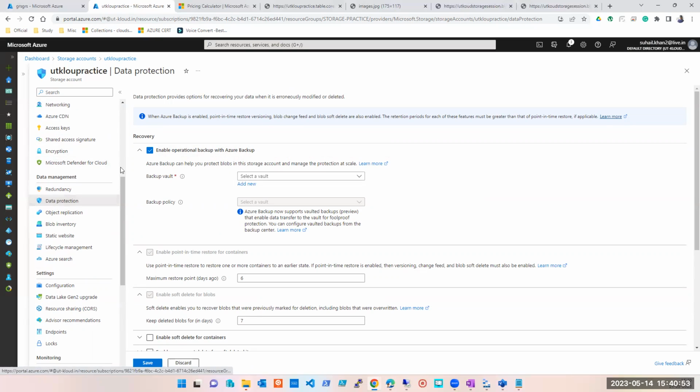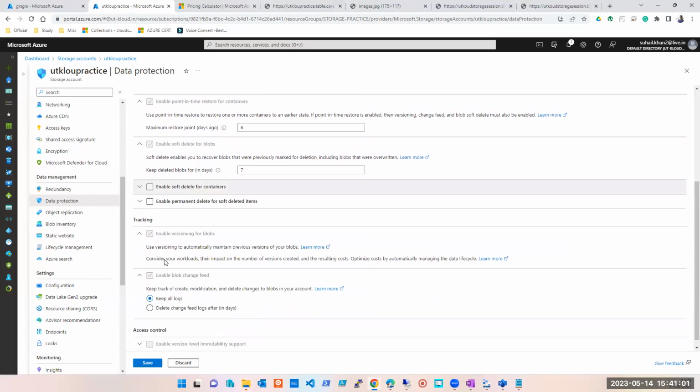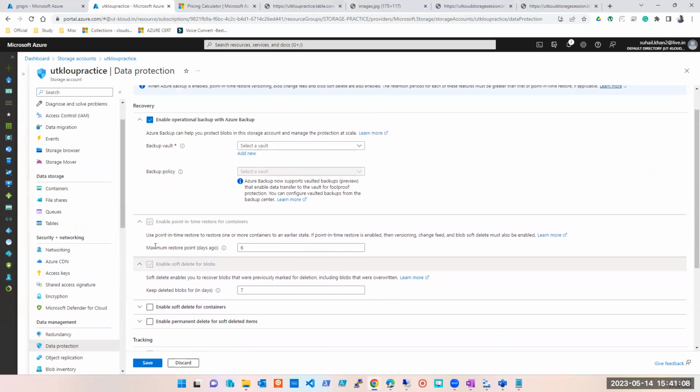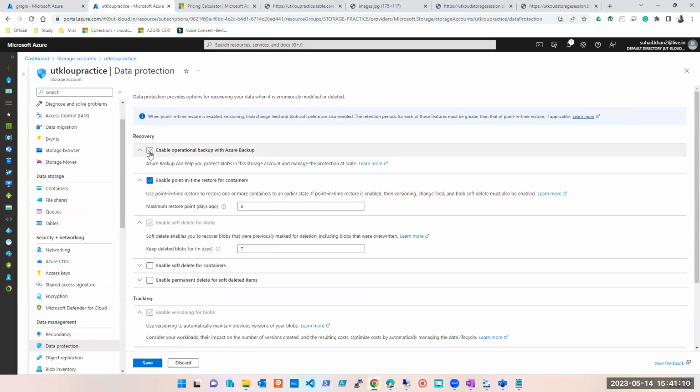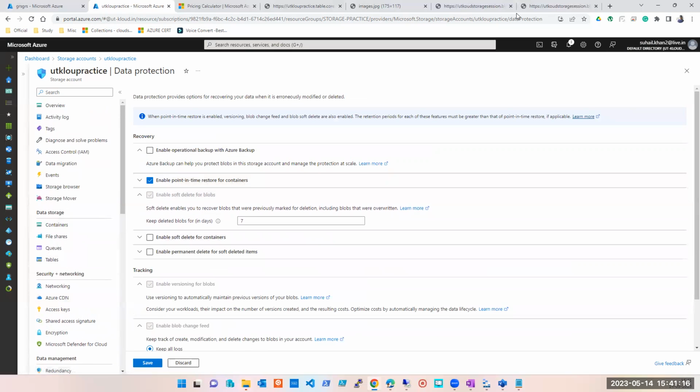This is how it looks. If you have to do backup, this is how it looks. You'll select a vault. Now what a vault is, I haven't explained it, but this is how it looks. Here you select a backup policy, and then you can decide how many days the backup has to be kept. People keep backups for years and years. You can restore it from there. But if you have a backup, then only. Okay, backup is something different from your soft delete.